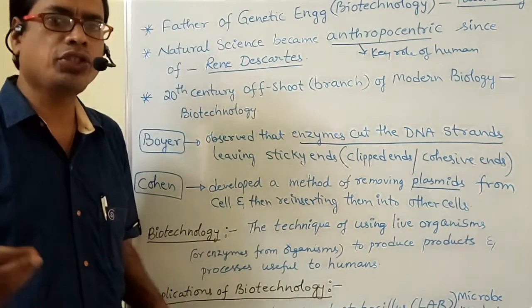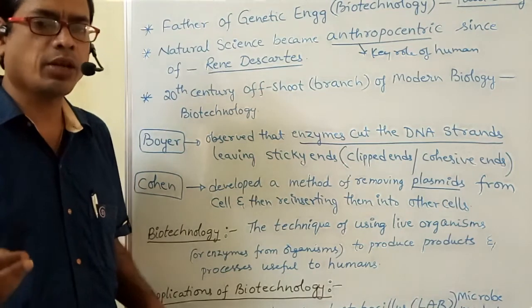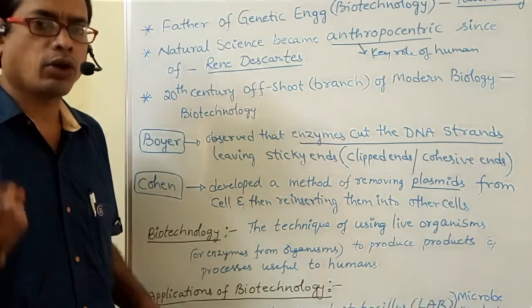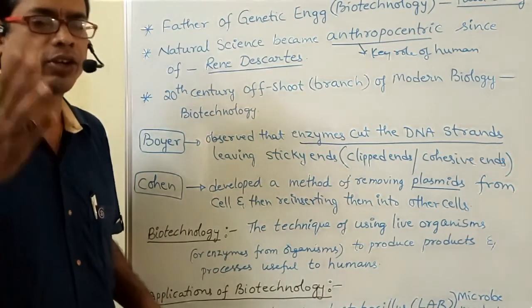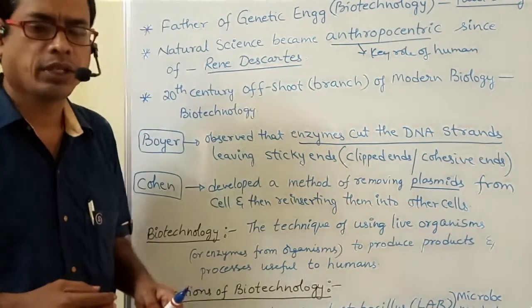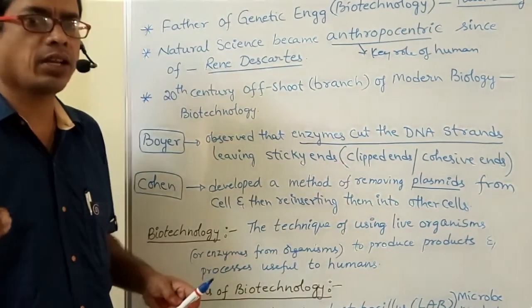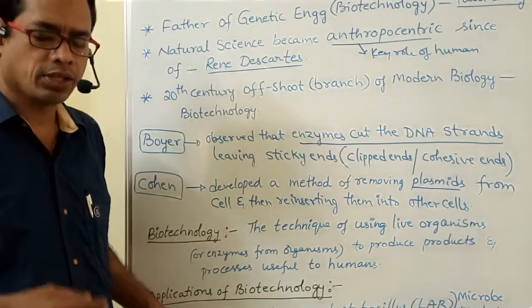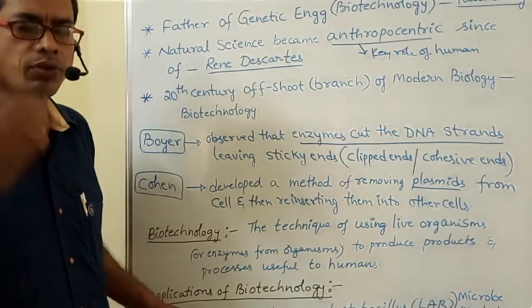Next one, synthesis of gene. If we want to synthesize a new gene, we have to apply biotechnology. Next one, developing a vaccine. If we want to develop a vaccine, that is an application of biotechnology only.